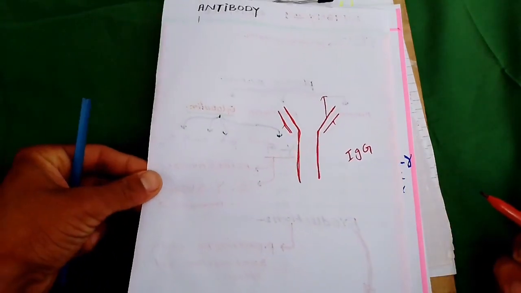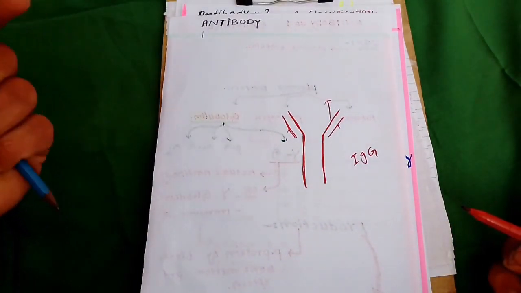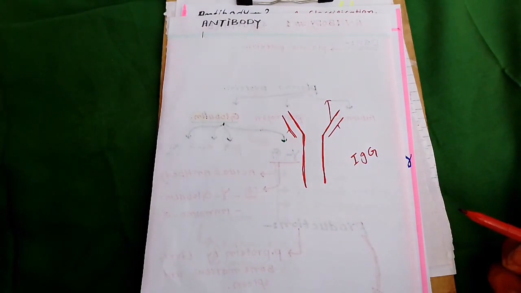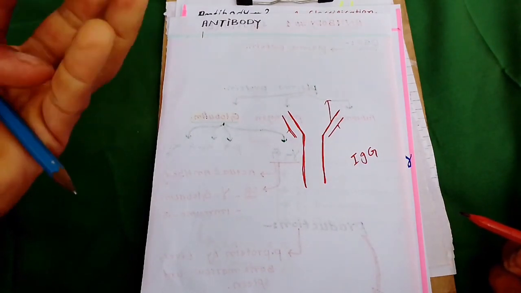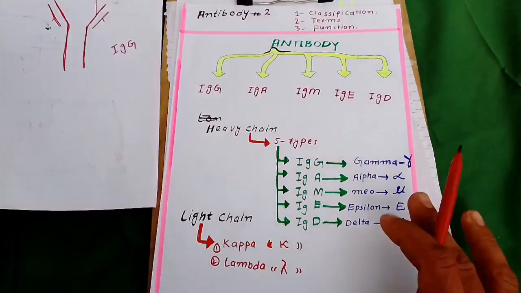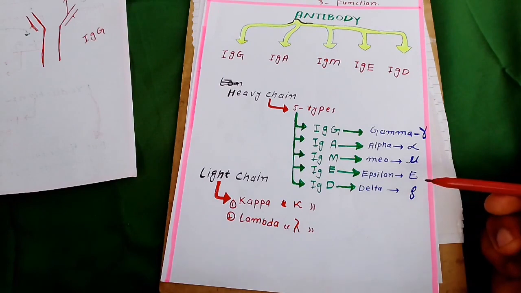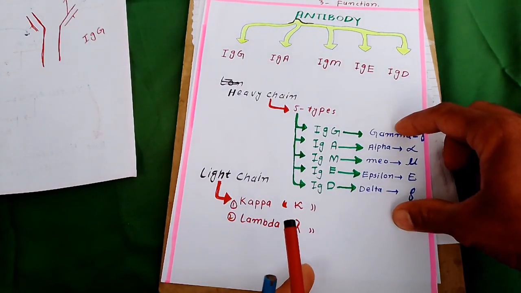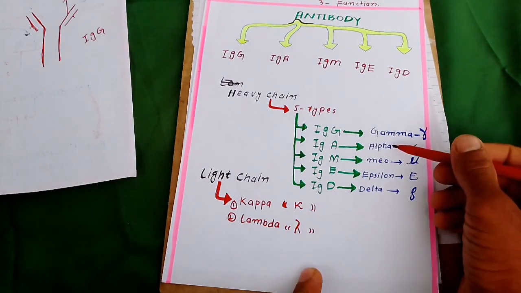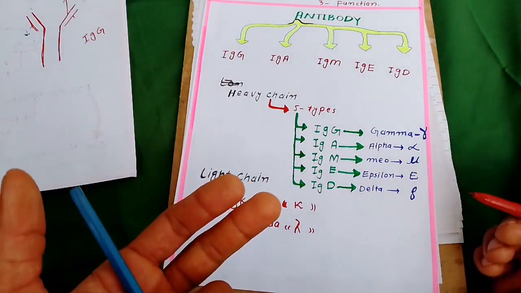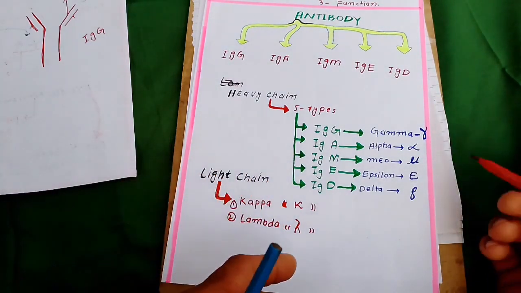So we classify antibody into five classes only on the basis of heavy chain. Our body has only five types of heavy chain: gamma, alpha, mu, epsilon, delta. Each heavy chain is made of a certain number of amino acids in a specific sequence.